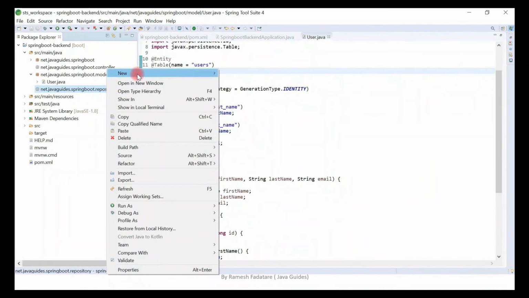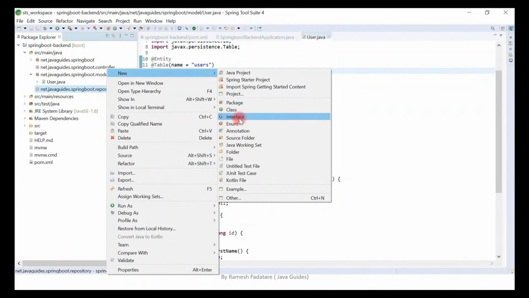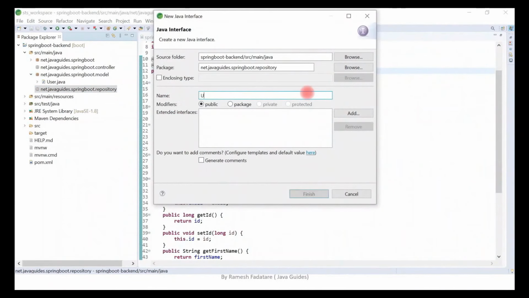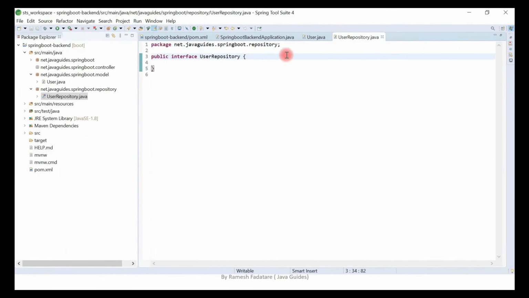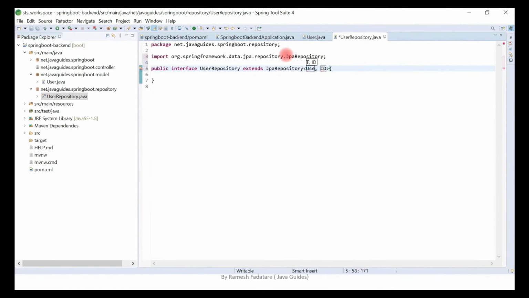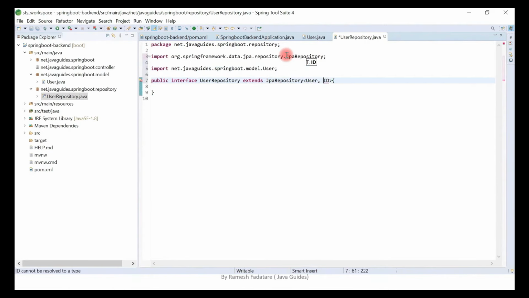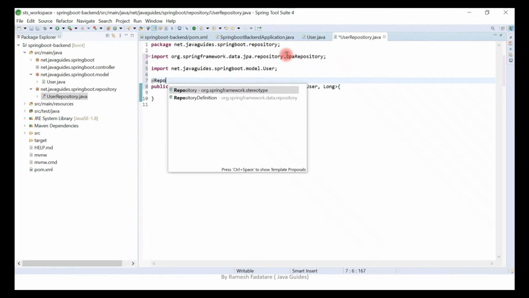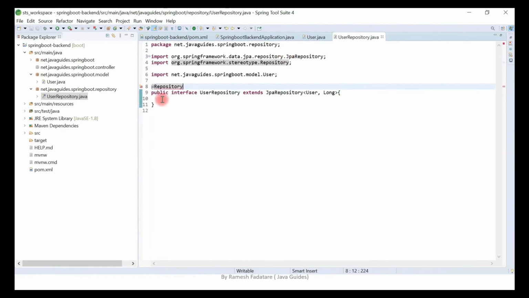Now let's quickly create a repository. Right click on the package, New, and create an Interface. Let's name it as UserRepository. Great. And this interface extends JpaRepository. Now we'll get CRUD operations on the User entity, and let's annotate this interface with the @Repository annotation. Alright, now we'll get CRUD database operations for the User JPA entity.